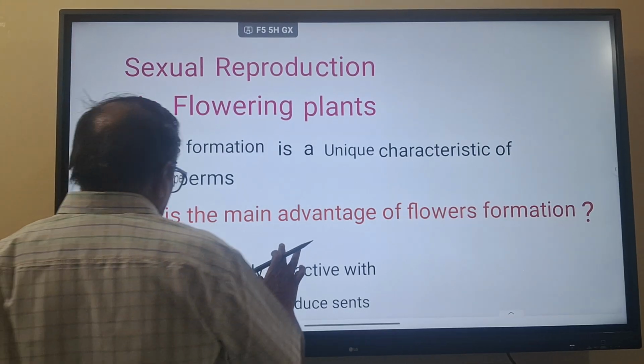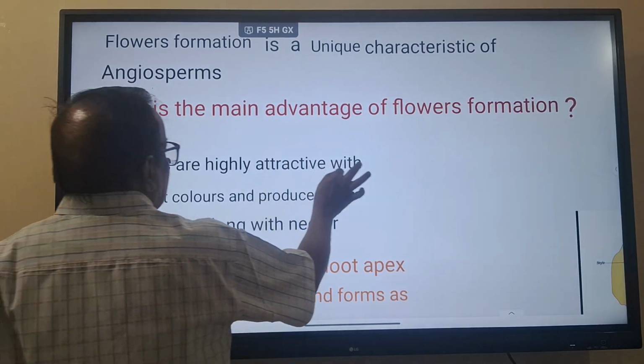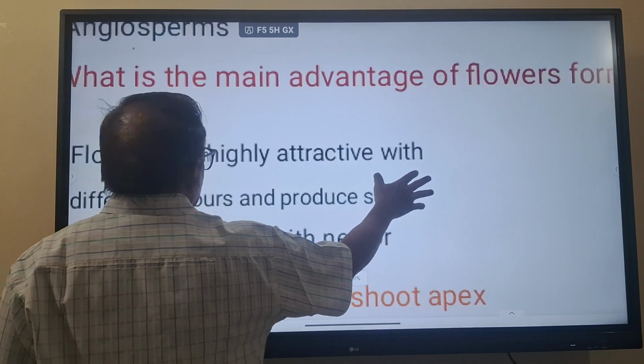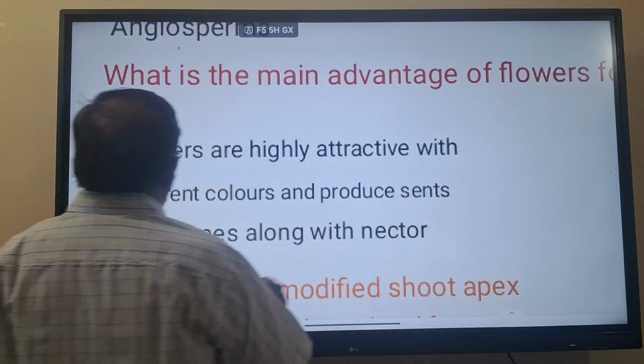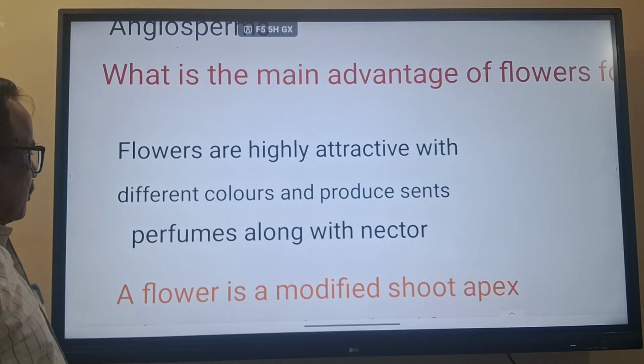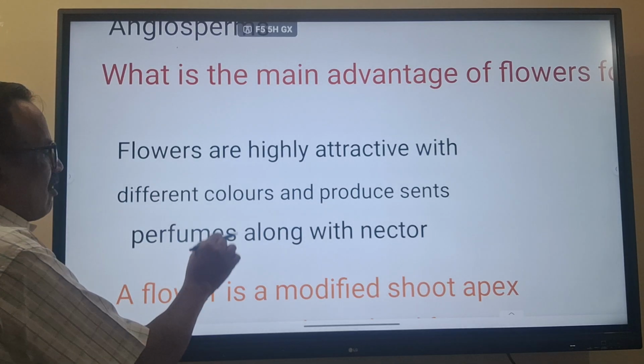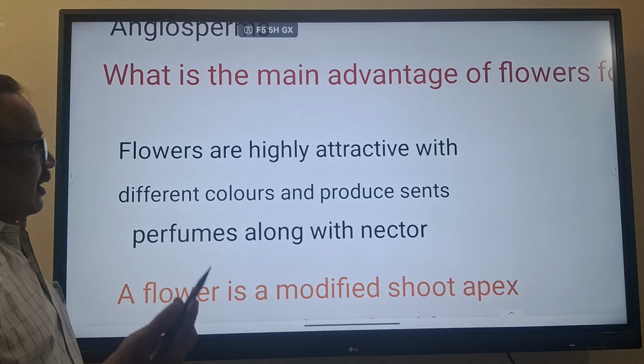Now you see here, flowers are attractive with different colors and produce scents and perfumes along with nectar. Why?